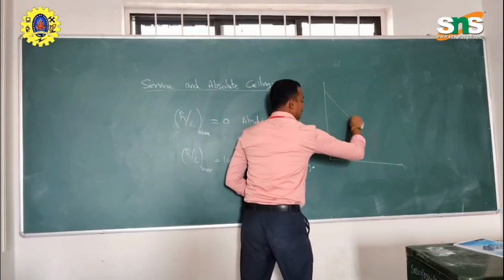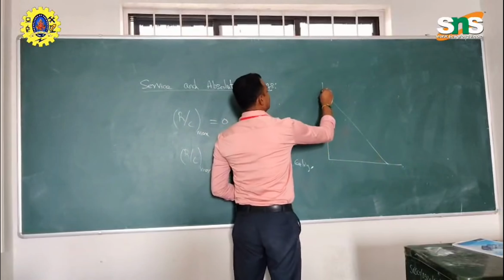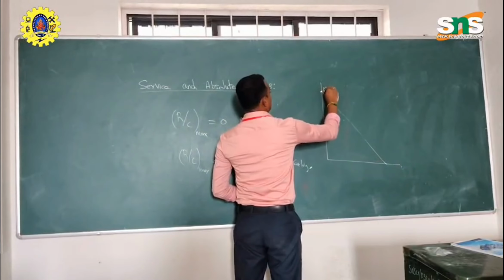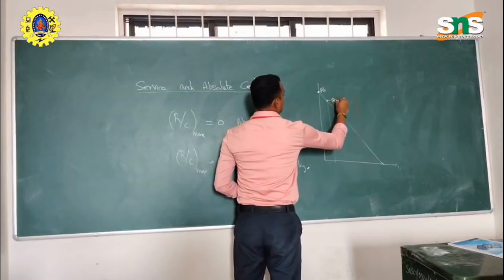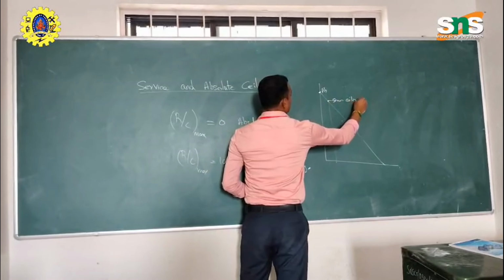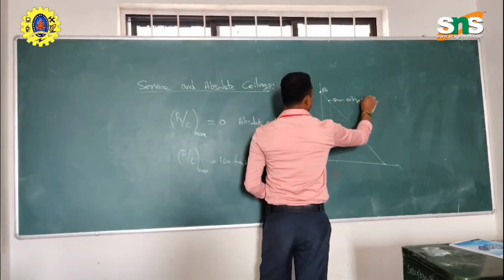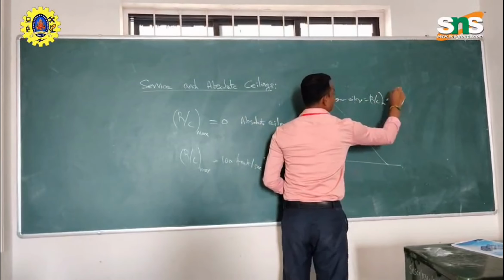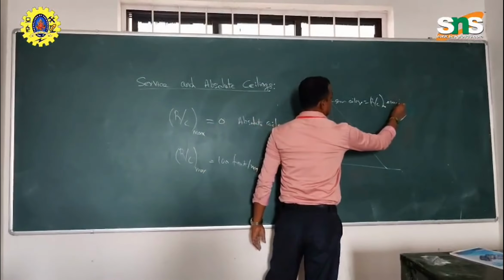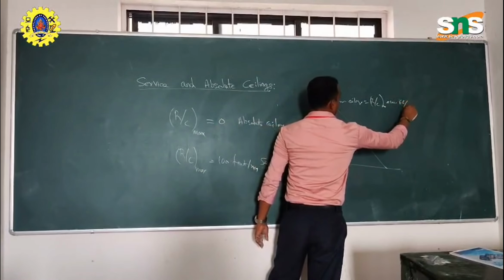Both the absolute ceiling and the service ceiling represent the aircraft in a graphical format, and this is the absolute ceiling. And this area we say is the service ceiling. So at this condition, the maximum rate of climb will be 100. The maximum value is 100 feet per minute.